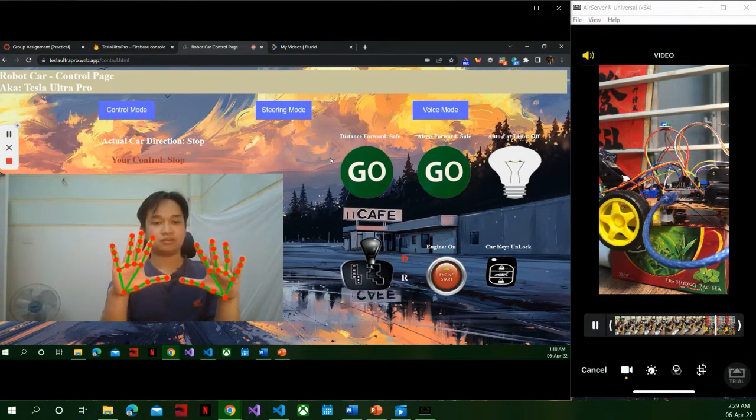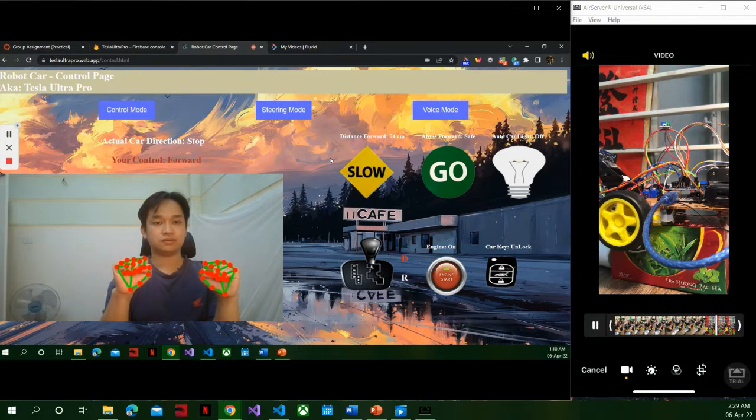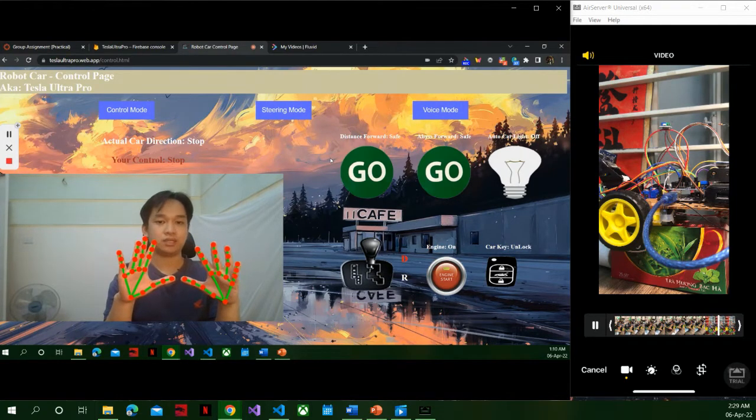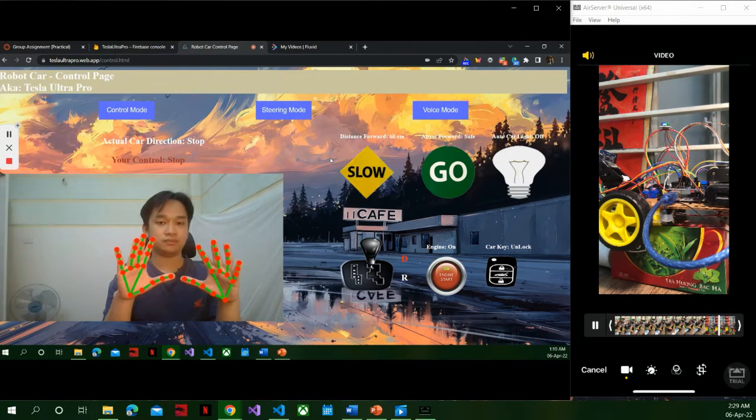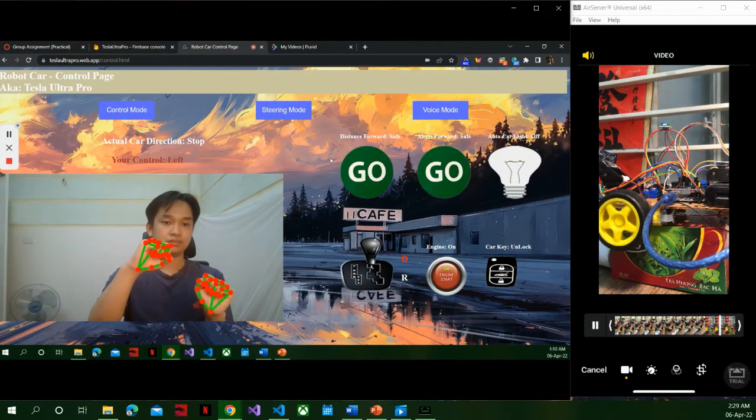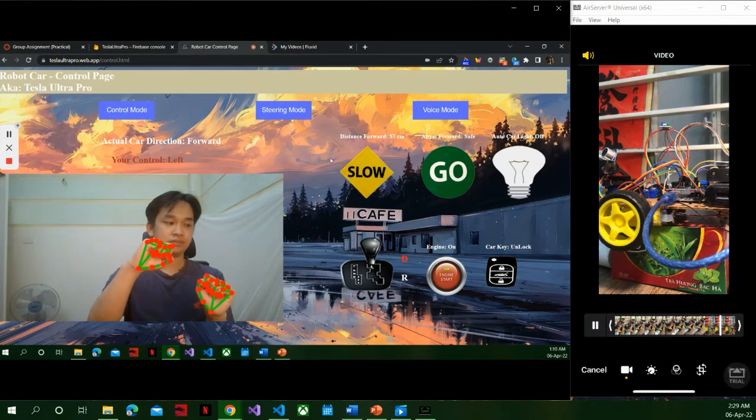Okay, the car will stop. Forward, stop. So when you run but you remove one hand, the car will automatically stop. Remove, yeah, the car will stop.